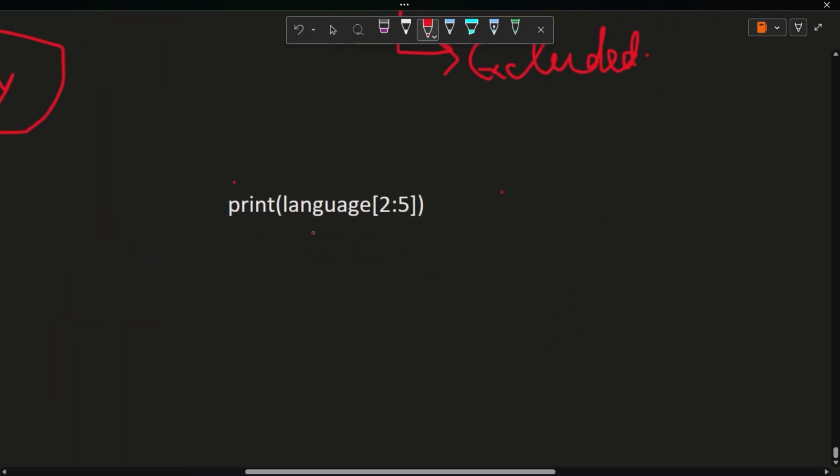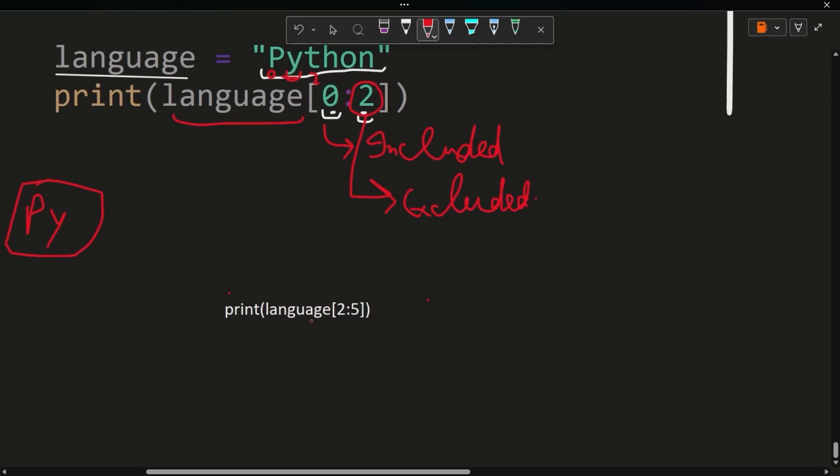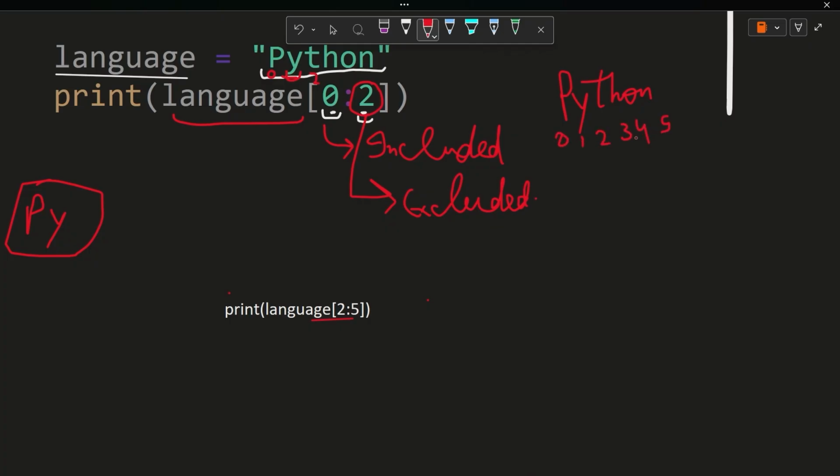See, we have language 2 colon 5, and the string is Python. It starts from 0, then 1, 2, 3, 4, 5. It goes till 5, and we are printing from 2 to 5. 2 is included for sure. What is at 2? We have T. After that, we will go till 5, but 5 we will not write. So we will go till 4. Ultimately, we will go till 4 only.